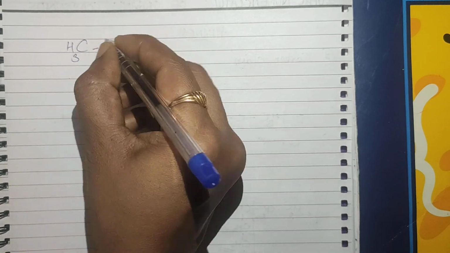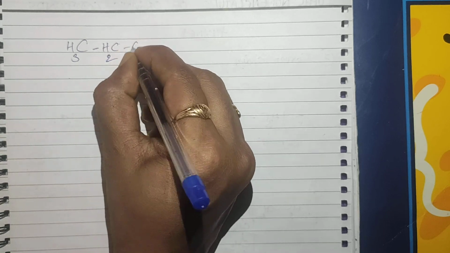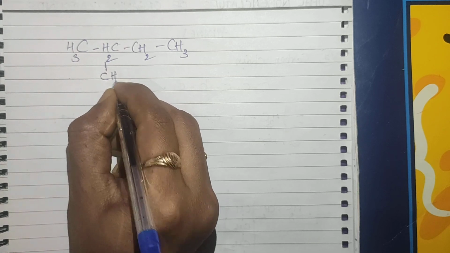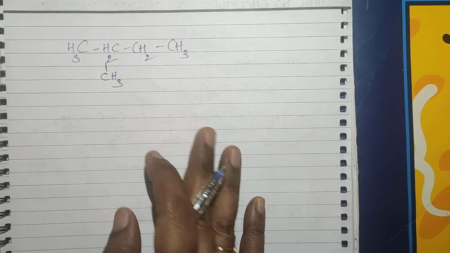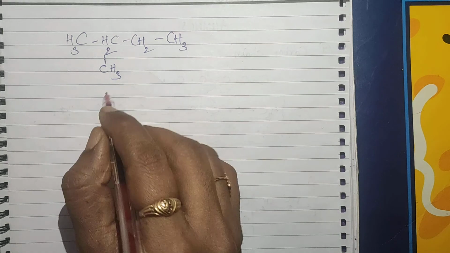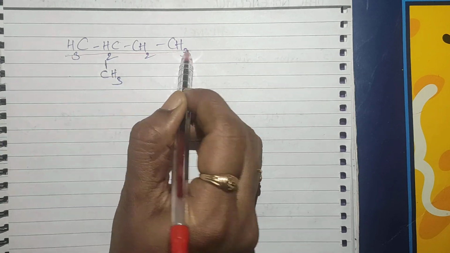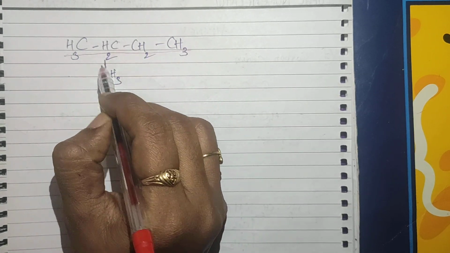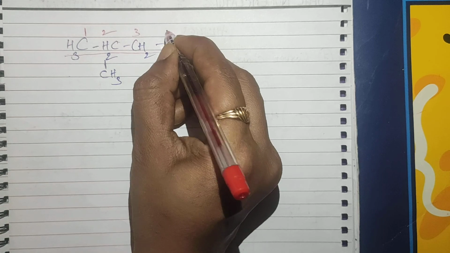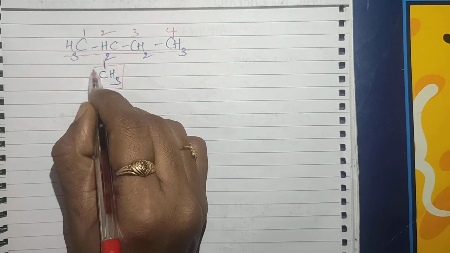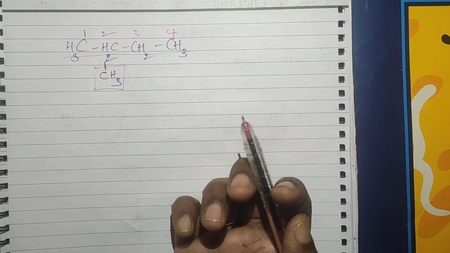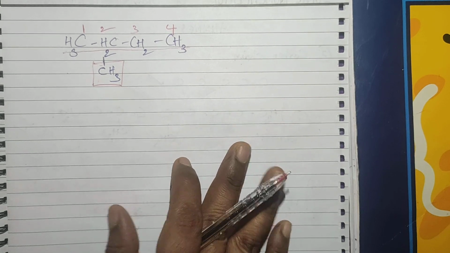CH3, CH2, CH2, CH3. I'm giving one substituent here. Okay, here one methyl group is there. So what is the rule? First we have to select the parent chain. This one I am selecting. How many possibilities are there? Two possibilities are there, both are the same, so I am selecting this one. Give the numbers 1 2 3 4. Always we have to give the lowest number for the substituents or branches or functional groups. Okay, these are the rules.